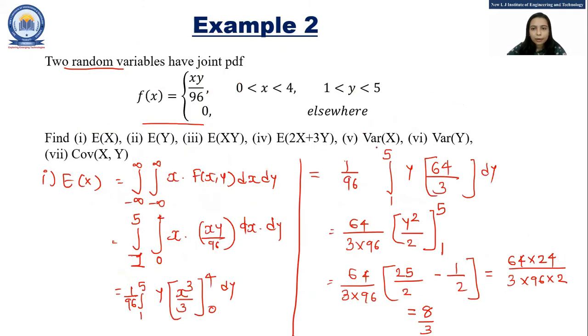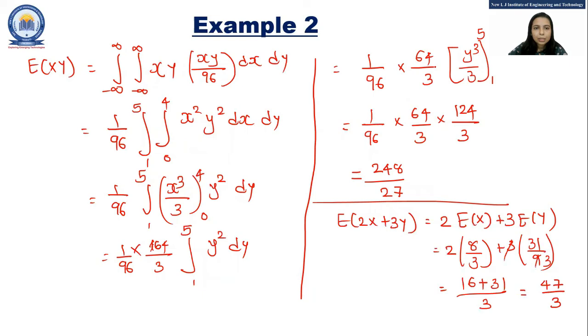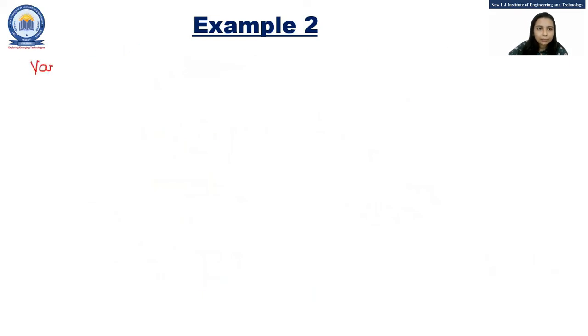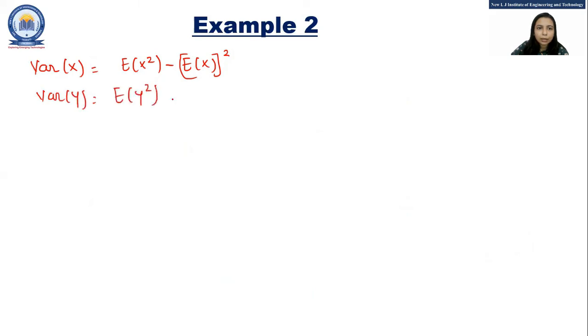Now the next thing that we have to find is variance of x. So the variance of x is E of x square minus E of x whole square. And the variance of y is equal to E of y square minus E of y whole square. We have the value of E of x and E of y. To find out the variance of x and the variance of y respectively, let's first find out E of x square and E of y square.